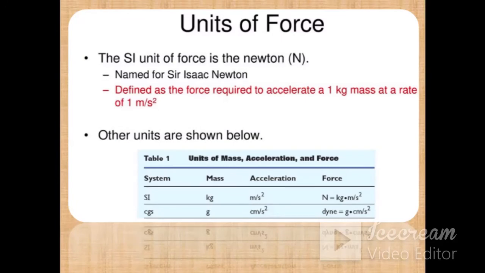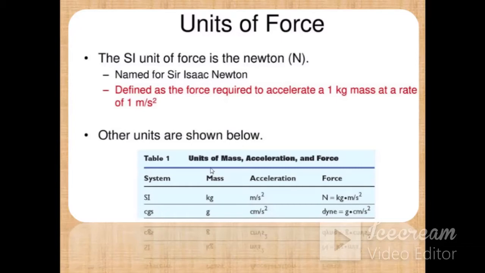What are the units that are used to describe force? The SI unit of force is known as Newton. It is named after the scientist Sir Isaac Newton. Now, what do we mean by 1 Newton? 1 Newton is the force which is used to accelerate a body of 1 kg mass at a rate of 1 meter per second square.